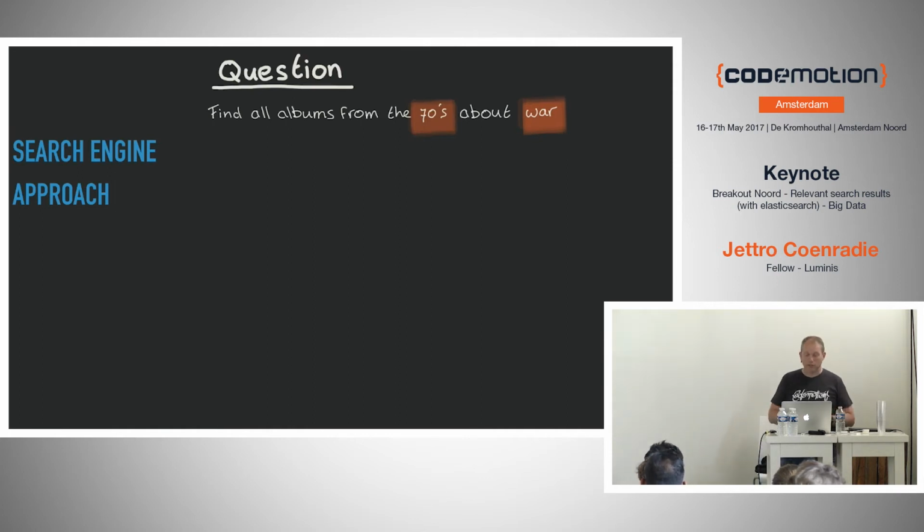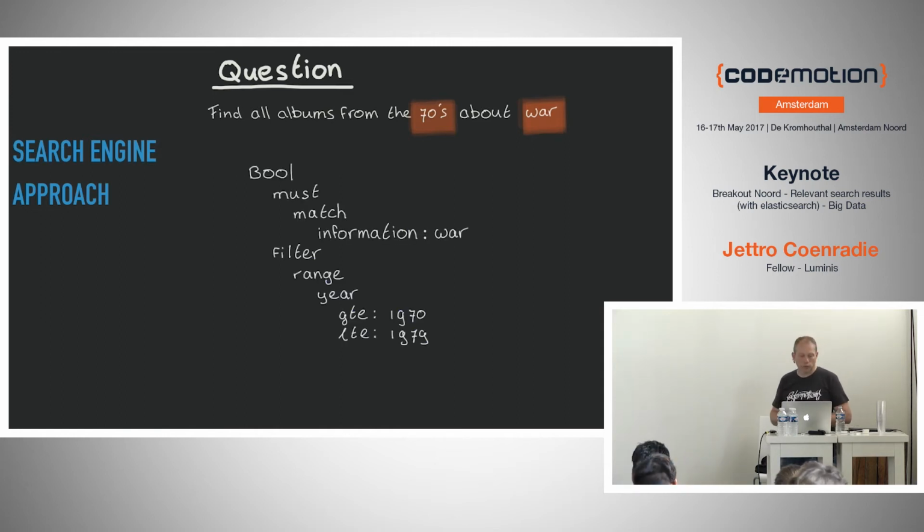But there are better alternatives, and that's what we call the search engine. Elasticsearch is an example. We also have Solr, which is similar, not the same, but similar, and there are some commercial alternatives as well. But let's get back to the question. So this would be the biggest part of the query you would need in Elasticsearch.